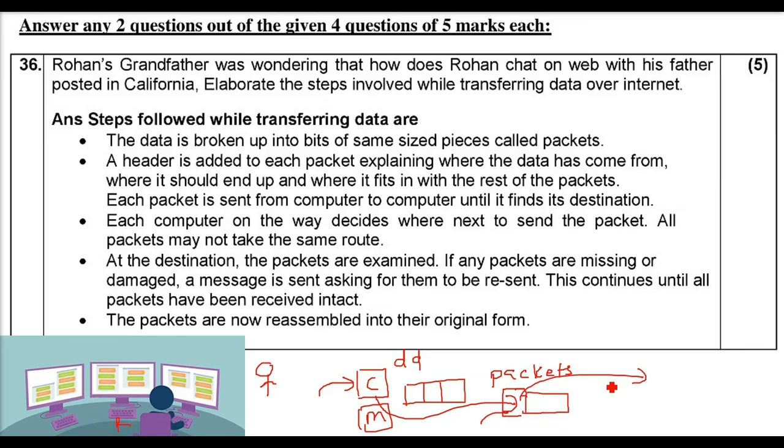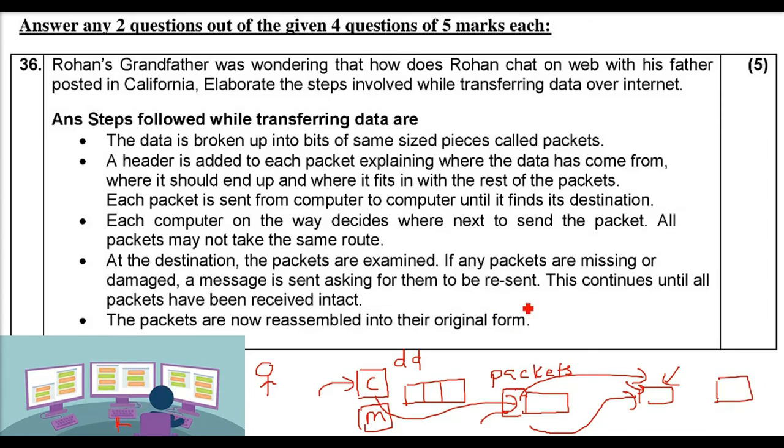Now, because the destination is known and the source is also known, wherever it goes, from India it goes to, say, Singapore, it goes to China, or it may take multiple paths. But since the destination is fixed, it goes to the proper location. All these packets may take different paths, but they go to the same destination. They may not take the same route.